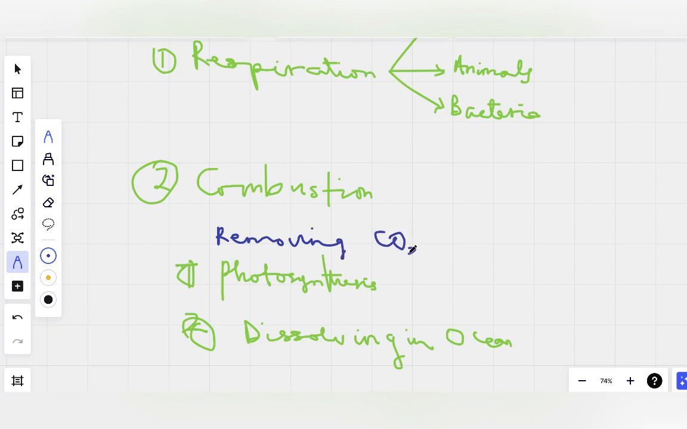CO2 from the atmosphere, okay, I can just write air for simplicity. Removing CO2 from the air. Number one is by photosynthesis. Now, how does photosynthesis remove carbon dioxide from the air?